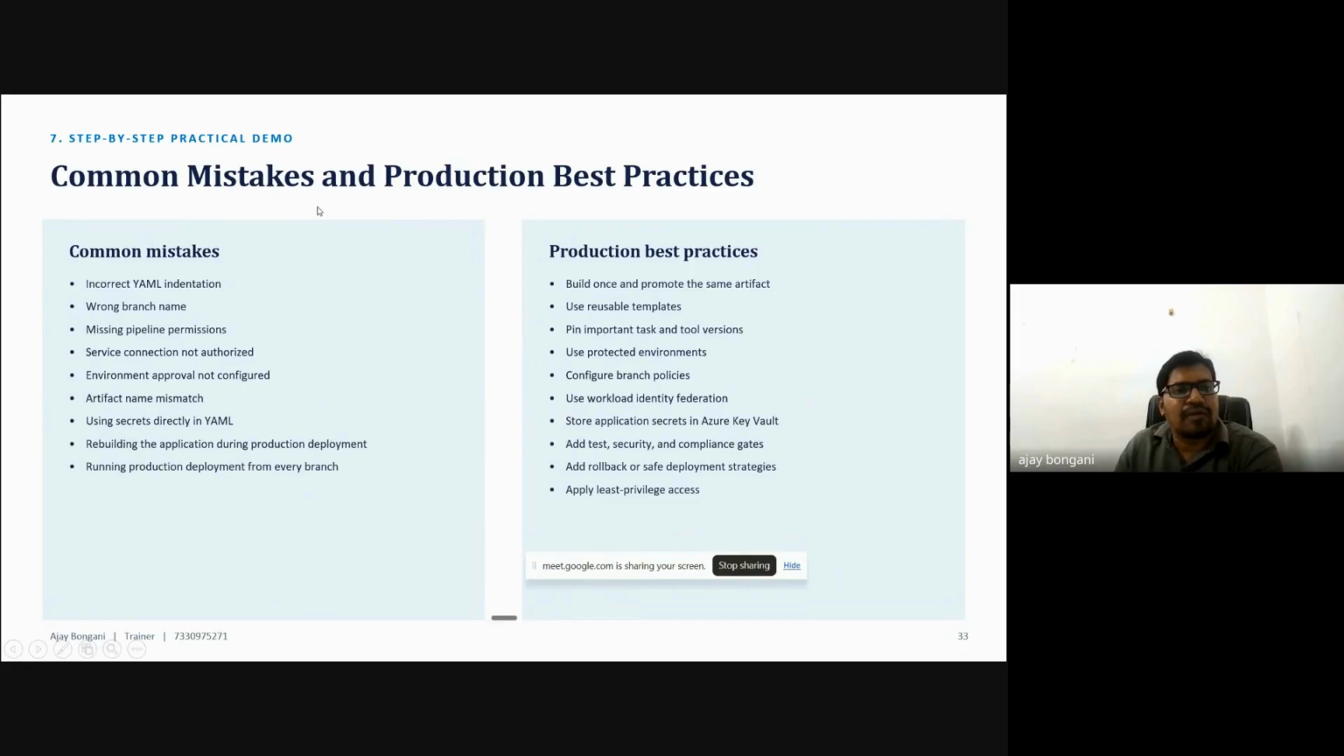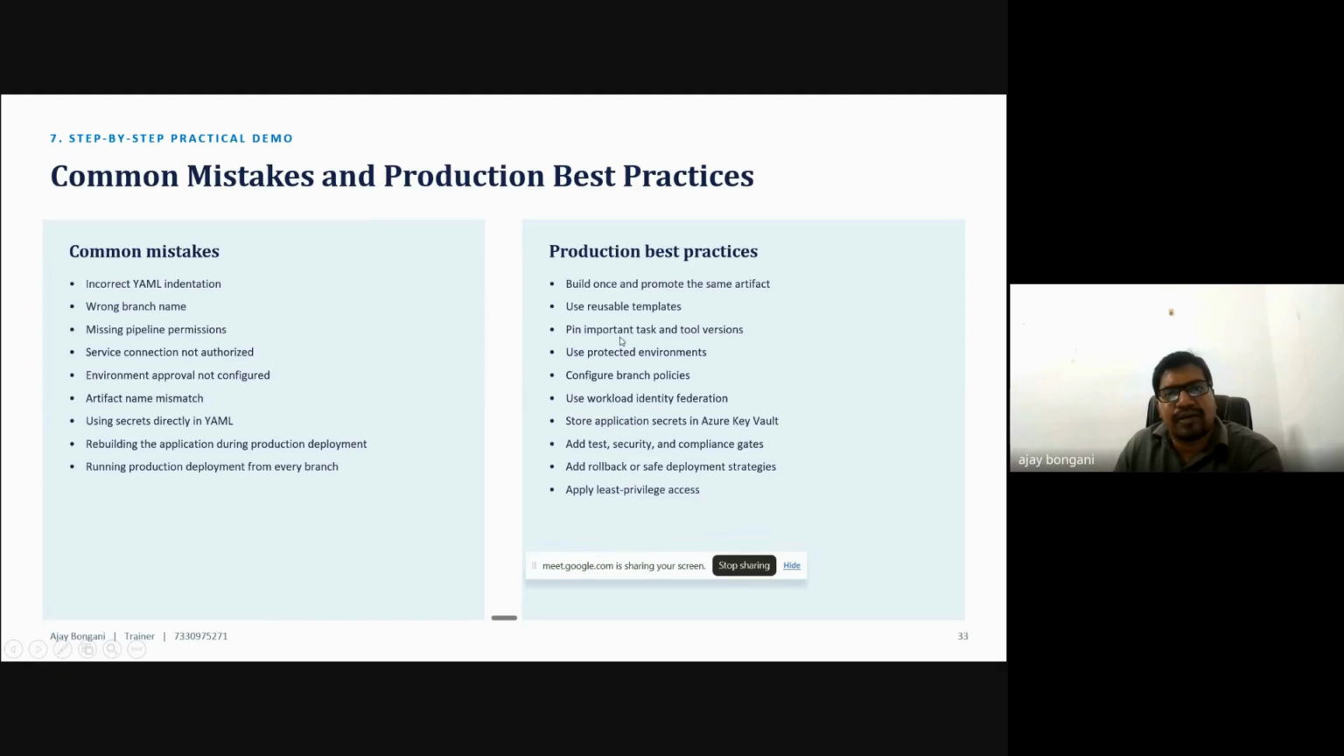So there are common mistakes in production pipelines. Incorrect YAML indentation, because most of the time YAML scripts must follow a specific indentation format, and if you don't follow it, we get issues. Wrong branch name, missing pipeline permissions, service connection not authorized, environment approval not configured, and artifact name mismatched. In some scenarios we face these issues at the production level.